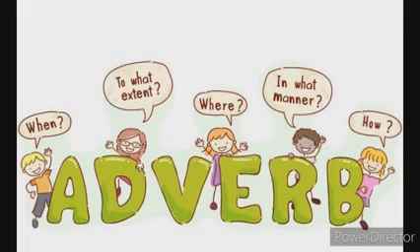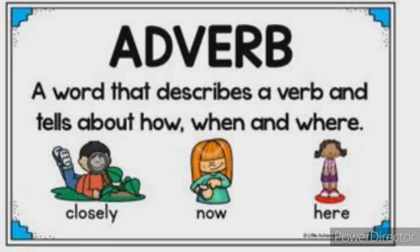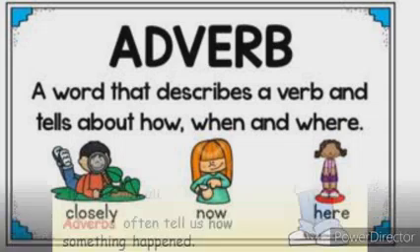Words like across the street, in the house tell where the action happened. Some words tell how much the action has happened, how many times or how intensely it has happened. And then how often it had happened, like once in a while, once in a year, twice in a year. These words tell how often the action happens. So basically, children, one action is there, and that action is being told more about in different ways, which is called adverbs.